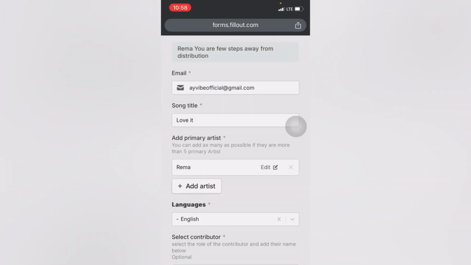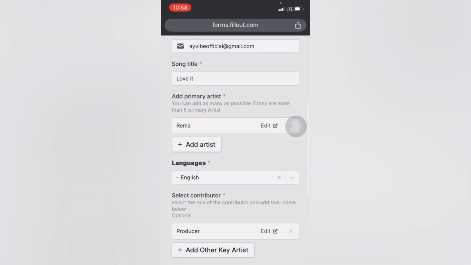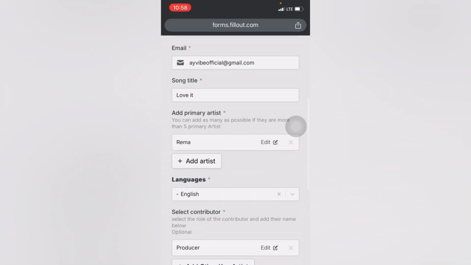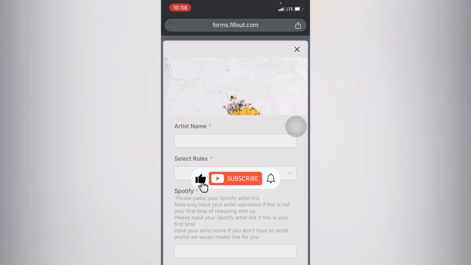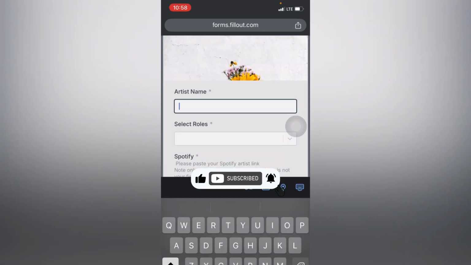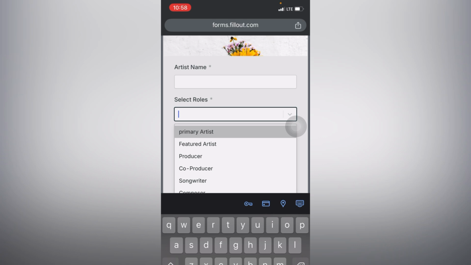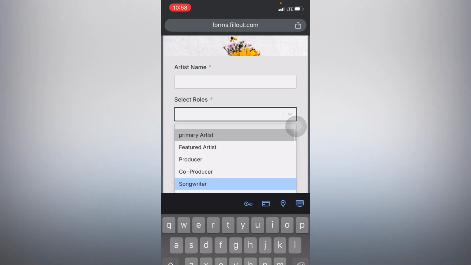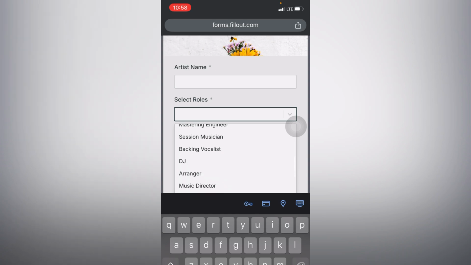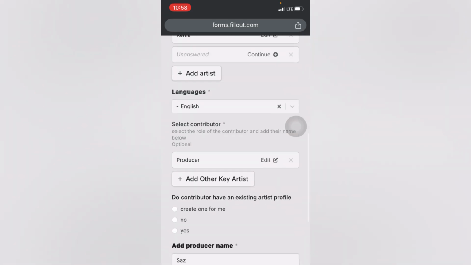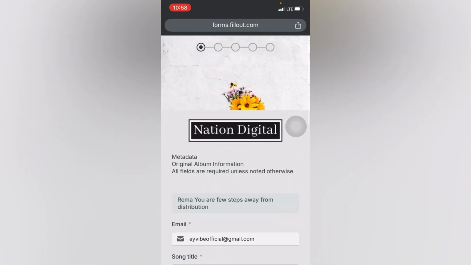And also you can add in your artist name right here, basically. So just click on where it says add artist. Once you click on where it says add artist, it's going to load up this page right here. What you need to do is just put in your artist name. Once you're done putting in your artist name, you can select the artist role. The artist can either be a featured artist or a primary artist. So basically, it's simple to distribute your music with Nation Digital Distribution.